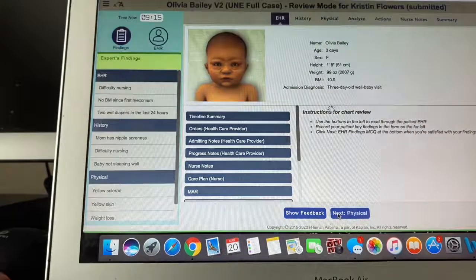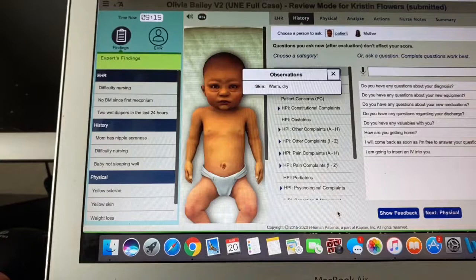The next piece is going to be the history section. So in this case, you have the patient and the mom that you can ask questions to. Obviously, if we have an adult patient, we're just going to be asking the patient themselves. An important thing that you should realize here is that you are going to come in and introduce yourself just like you would in the hospital. So don't forget the questions that pertain to introducing yourself, telling the person that you're going to wash your hands, telling them what you're here for, asking their name and date of birth, asking if they have any allergies.